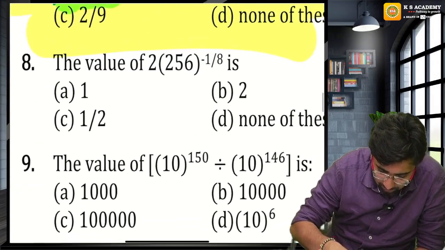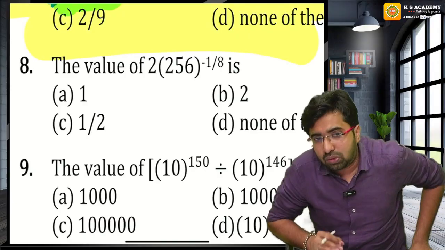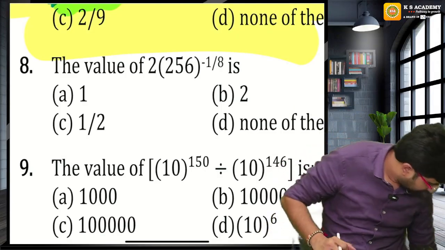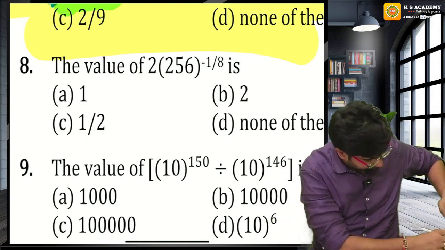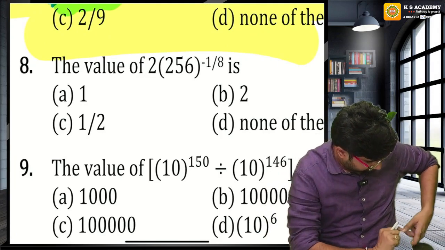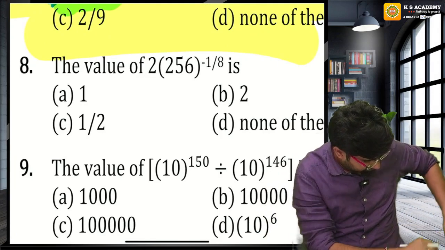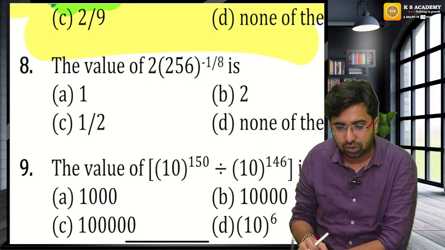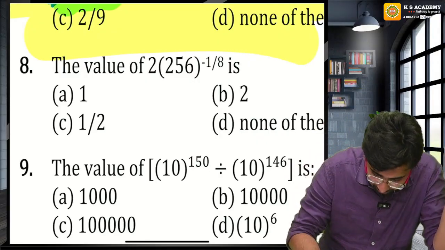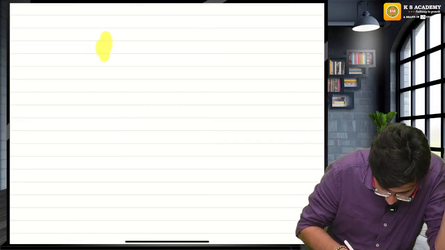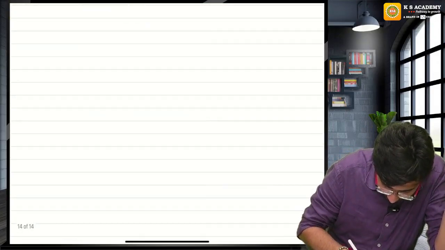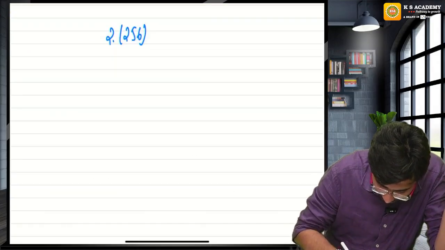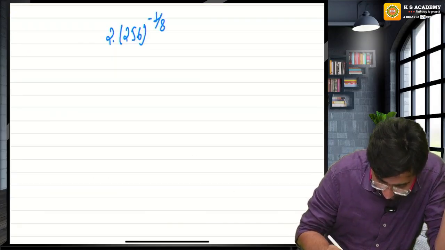Please solve question number 8. Question number 8: 2 multiplied by 256 raised to the power minus 1 upon 8.